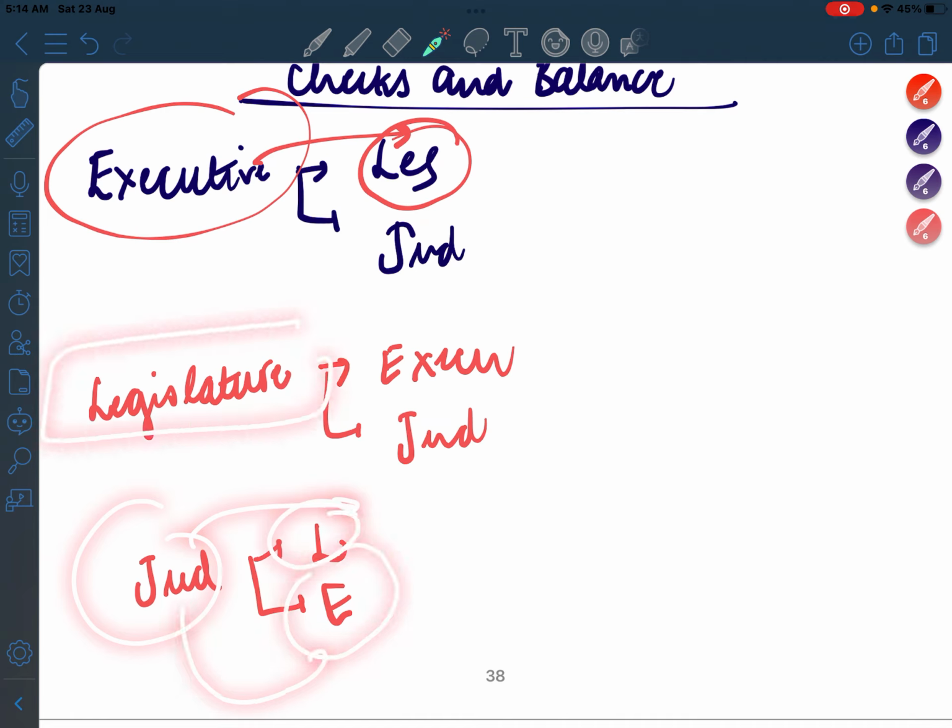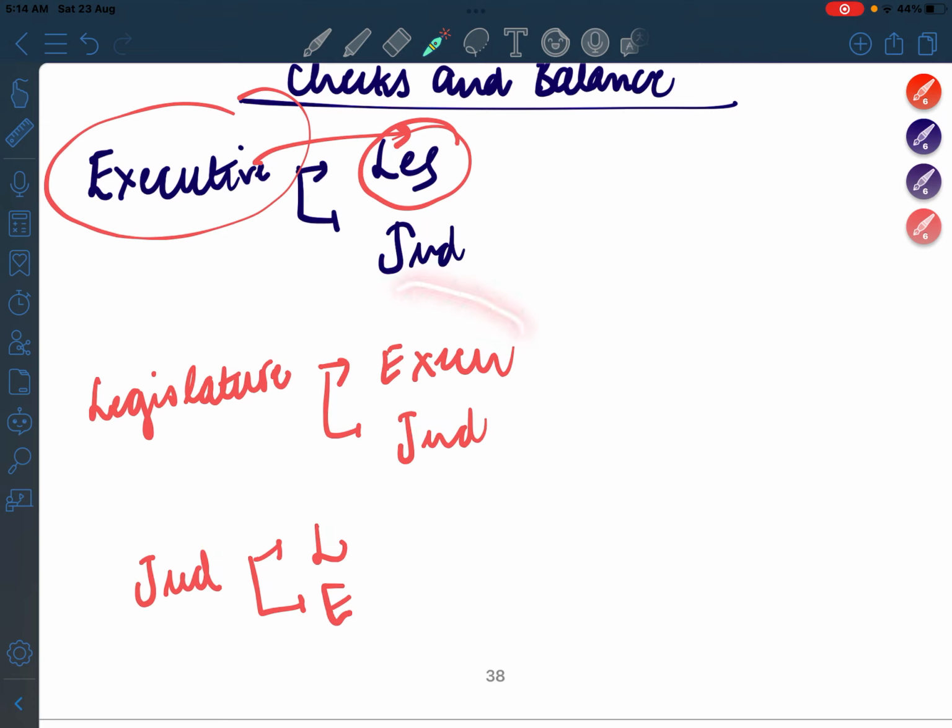Now how does legislature keep a check on executive? Legislature keeps a check on executive by debates and discussion and the one hour का question hour which happens at the starting of every session. Also legislature, for example, has to pass the budget. And also legislature as in Parliament, as in जो हमारा Lok Sabha है, can pass the no confidence motion and मतलब वो गिरा सकता है executive को. So in this way legislature keeps a check and balance on executive.